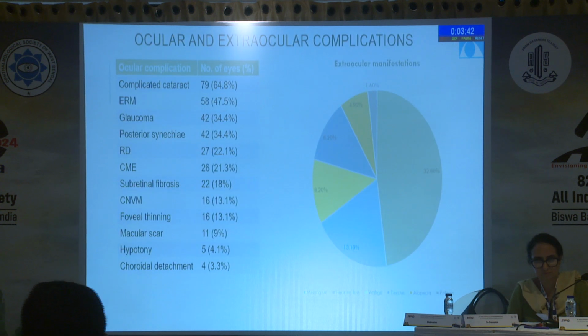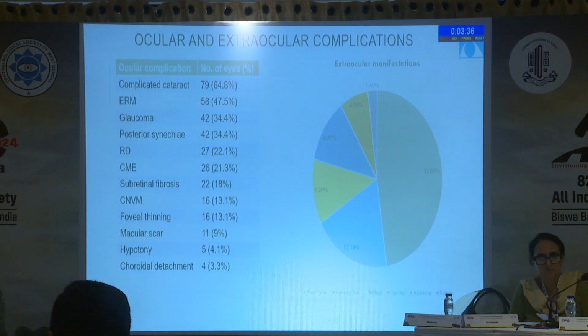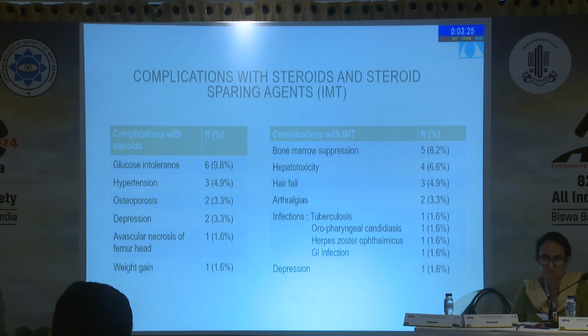The most common ocular complication which we encountered was cataract, followed by ERM, glaucoma, posterior synechiae, retinal detachment, CME, subretinal fibrosis, and CNVM. The most common extraocular manifestation was meningism, followed by hearing loss, vitiligo, tinnitus, alopecia, and poliosis. The most common complication with steroids was glucose intolerance, followed by hypertension and osteoporosis.